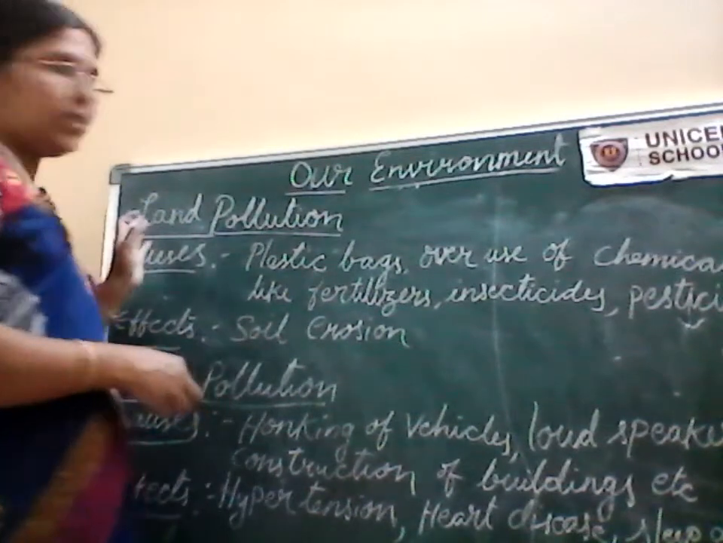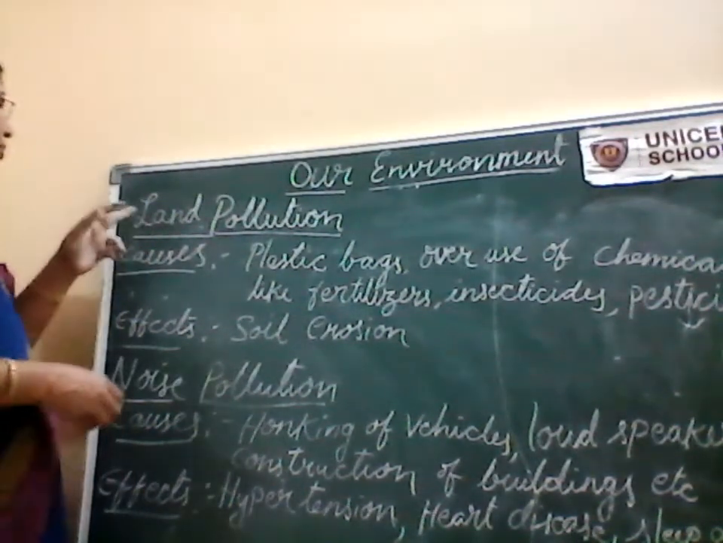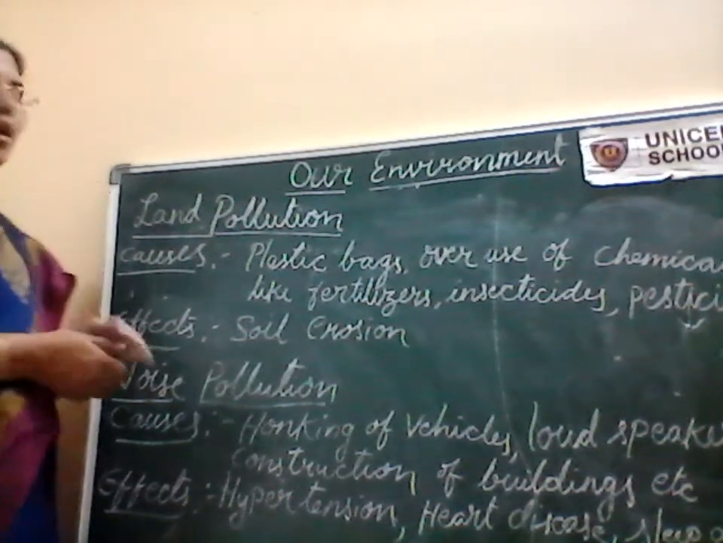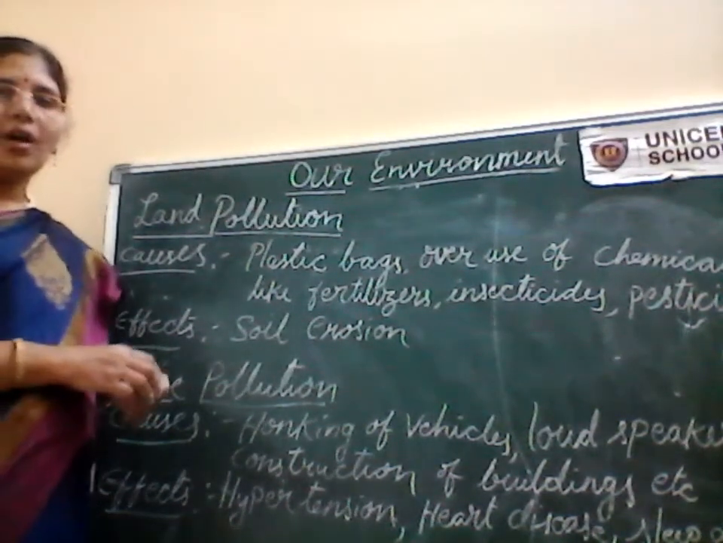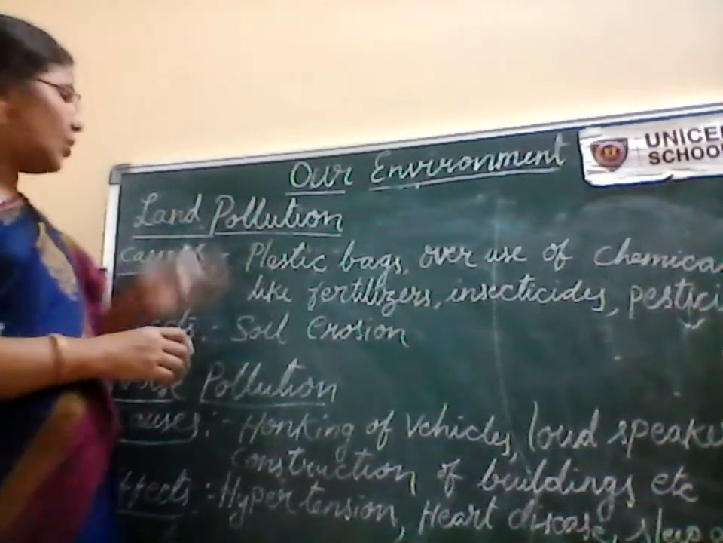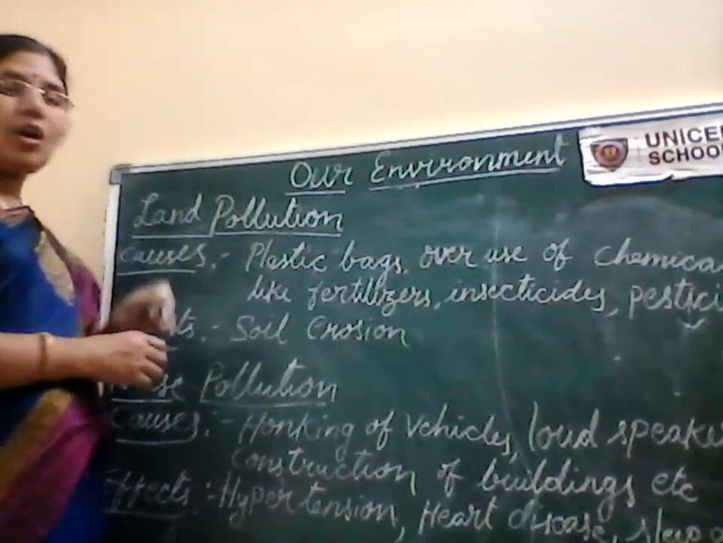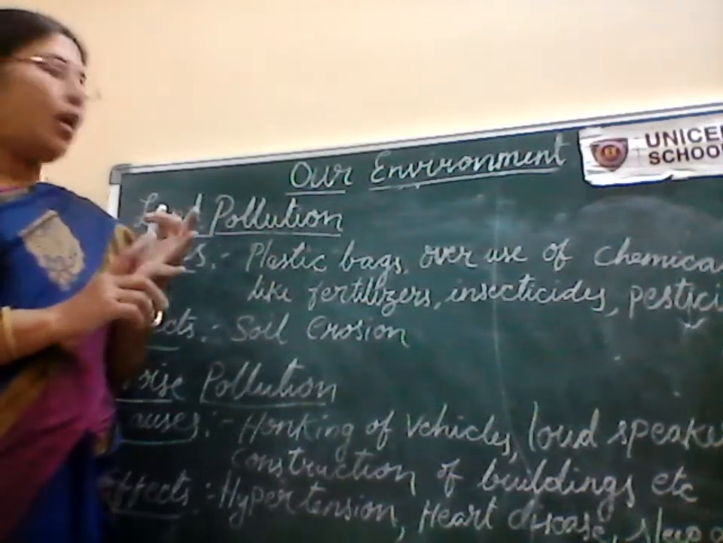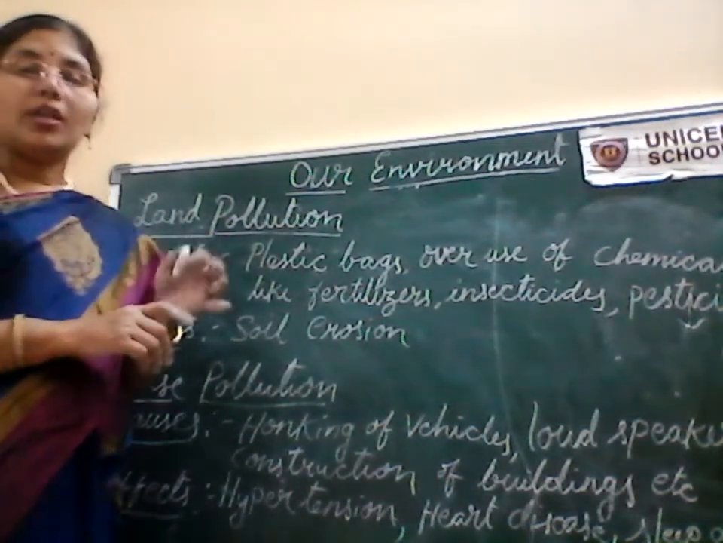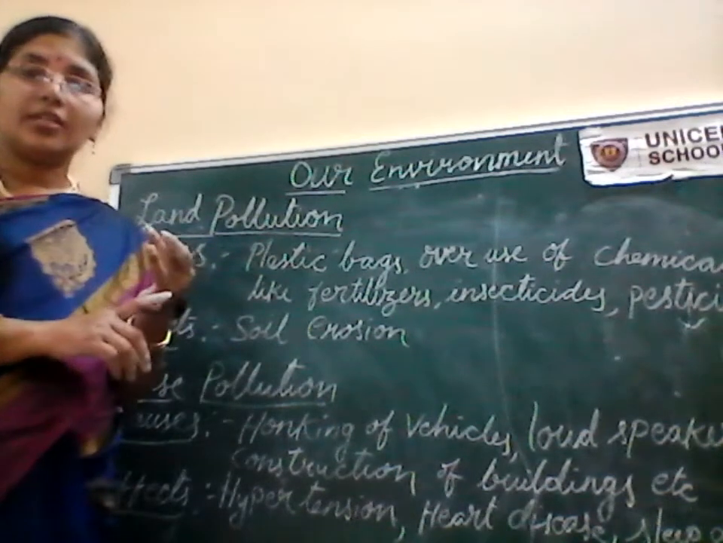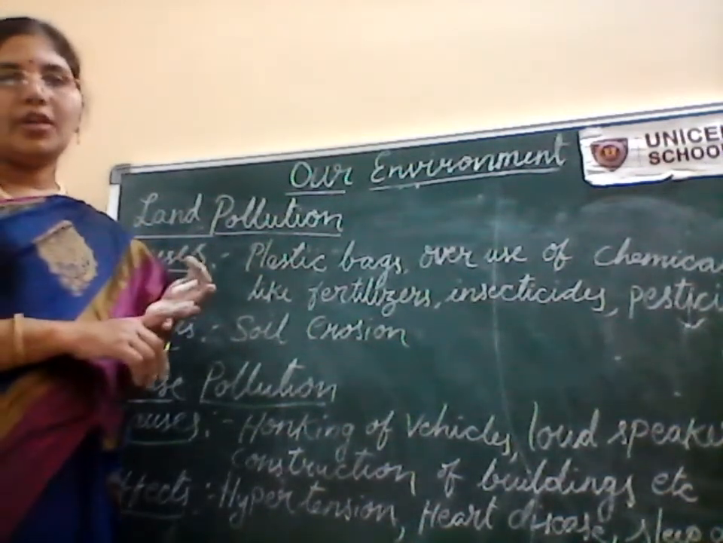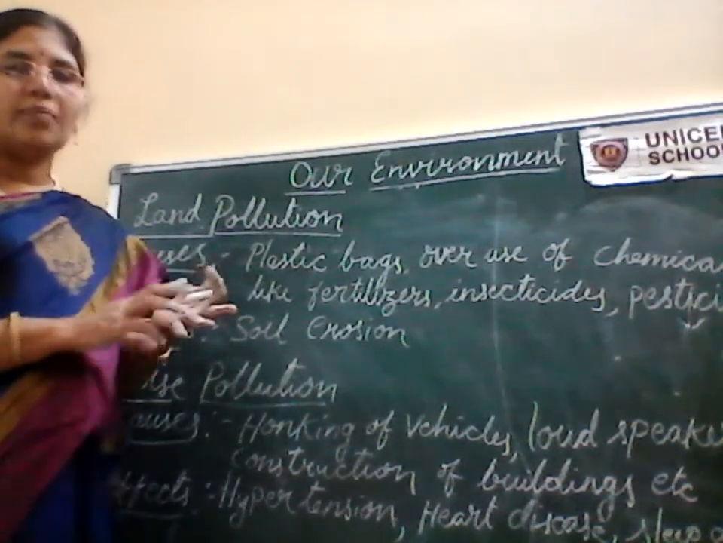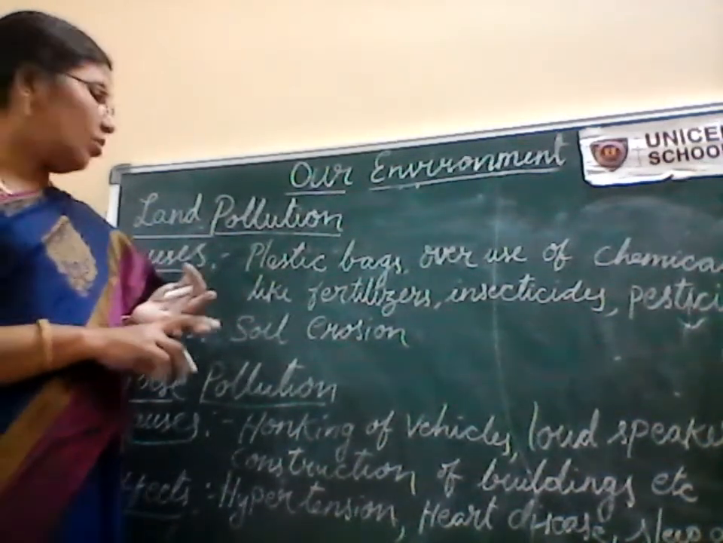Now we are going to discuss the next two types of pollution. One is land pollution, another one is noise pollution. Land pollution means adding harmful substances into the soil. The causes of this land pollution are dumping of plastic bags and excess use of chemicals like fertilizers. Instead of using natural fertilizers, we are going with chemical fertilizers, insecticides and pesticides to grow the crops.